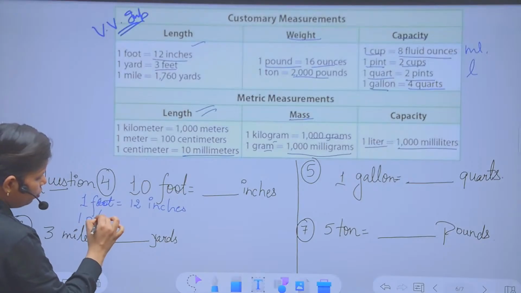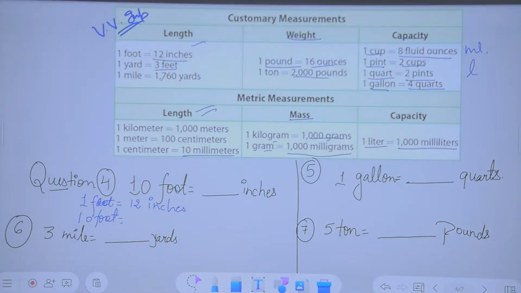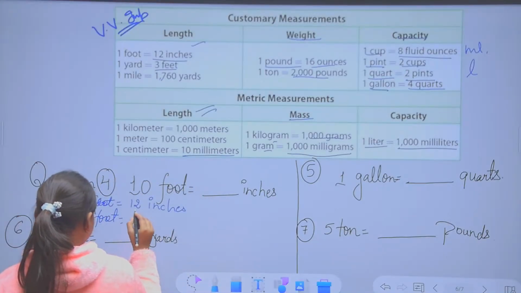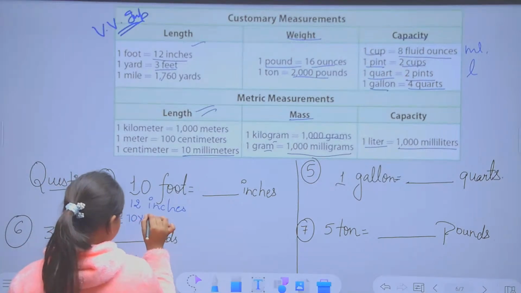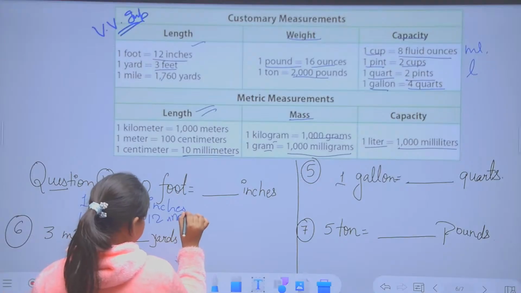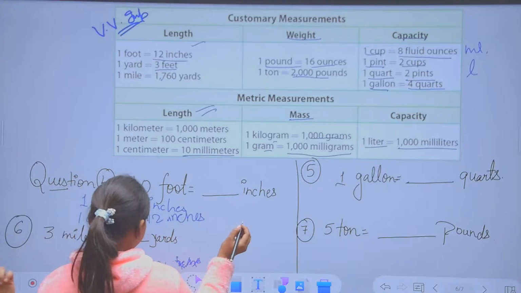10 foot equal to, what will I do? I'll use the operation. Anyone? Please come here and solve. Everywhere you have to write the abbreviation of that unit. Be quick. 10 into 12 inches, then only you will mention the answer.